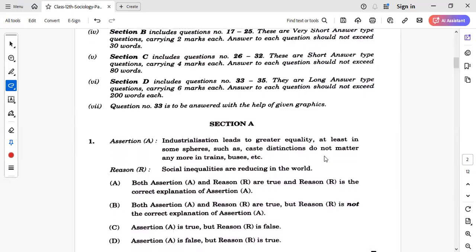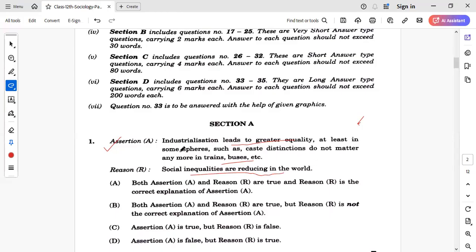So the first question is an assertion-reason question. In total this year, there were 6 assertion-reason based questions. So this is question number 1, which says the assertion is industrialization leads to greater equality, at least in some spheres, like caste distinctions do not matter anymore in trains, buses, etc. So this is the assertion statement, discussing the impact of industrialization that has led to greater equality, where caste-based distinctions do not matter, especially at public places. The reason given is that social inequalities are reducing in the world, right?